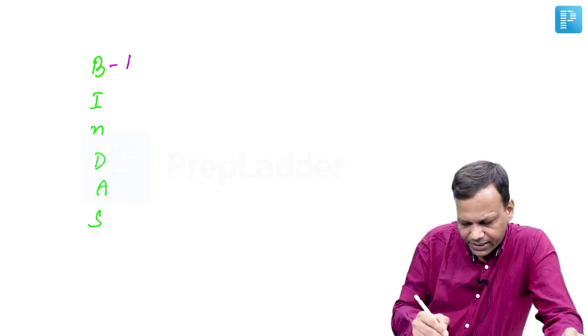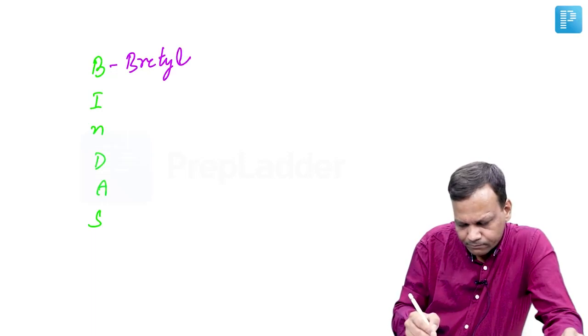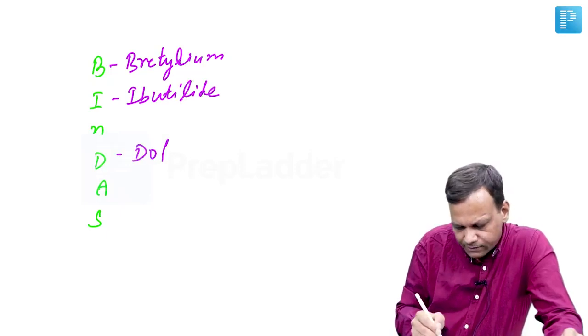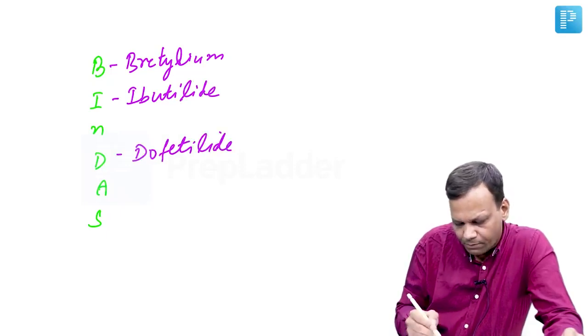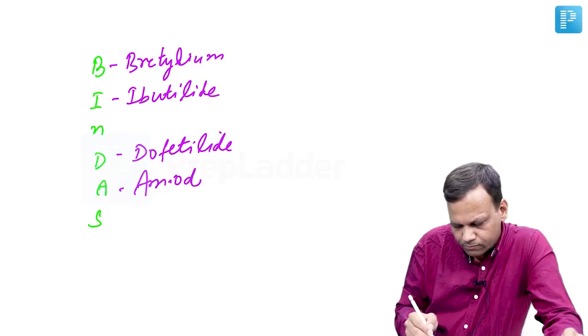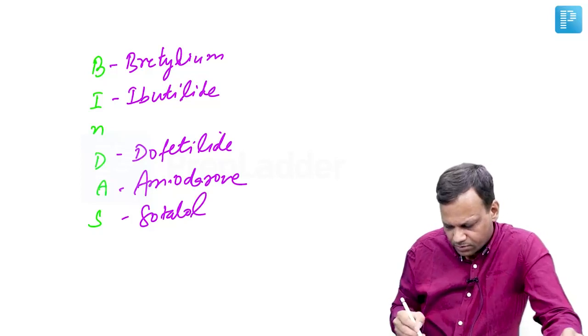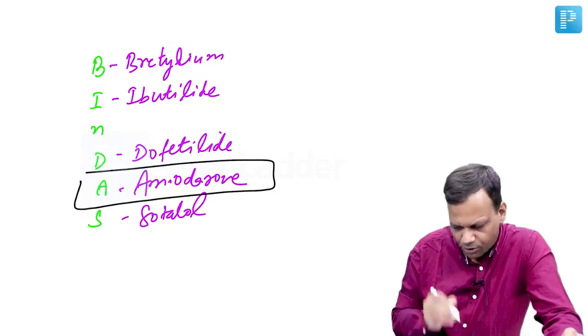So these include Bretilium, ibutilide, dofetilide, amiodarone, and sotalol. Now what is important, most important among them is amiodarone.